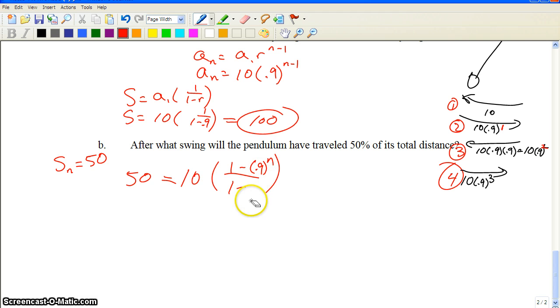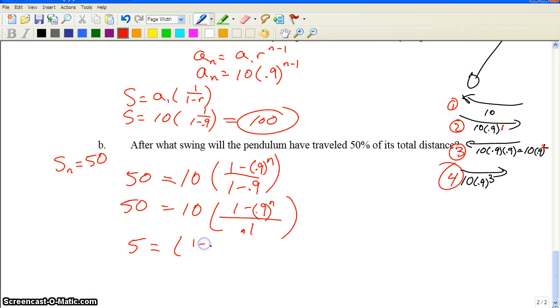You'll notice we can't subtract the numerator because we have that exponent we have to deal with first. So let's simplify this a little bit. We can't simplify anything in the numerator, but we can in the denominator. Then I'm going to start digging it out. I'm going to divide by 10 on both sides, so we get 5 equals 1 minus 0.9 to the n over 0.1. I don't need those parentheses anymore. And I'm going to get rid of that fraction, so I'm going to multiply by 0.1 on both sides. So it's going to be 0.5 equals 1 minus 0.9 to the n.